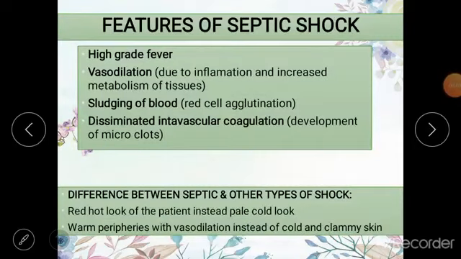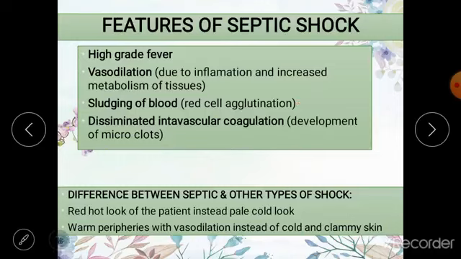Let us now discuss some features which are specific to septic shock, and these features are going to help you differentiate between septic shock and other types of shock. So the first feature which is specific to septic shock is high grade fever. There is always present high grade fever because of infection, and there is going to be vasodilation because of inflammation and increased metabolism of the tissues. There is going to be agglutination and sludging of blood.